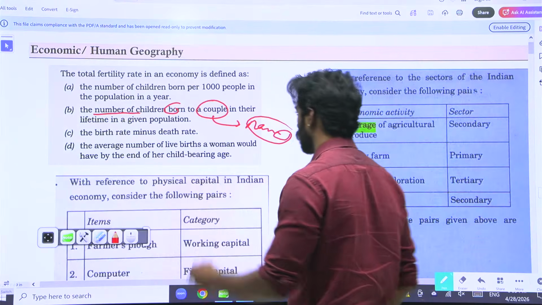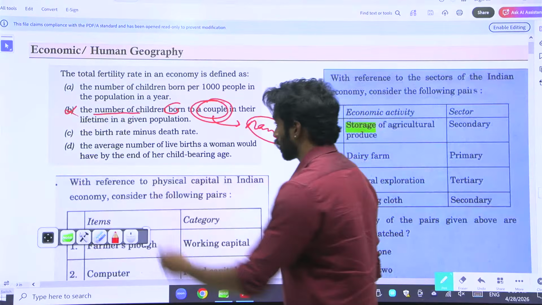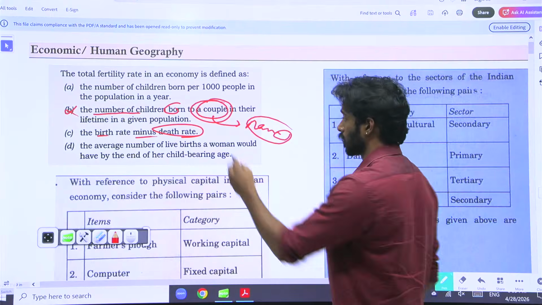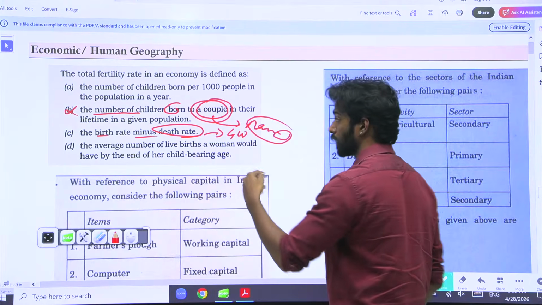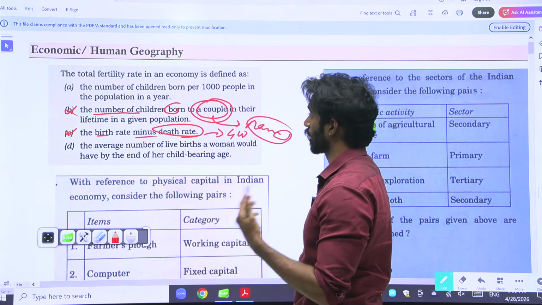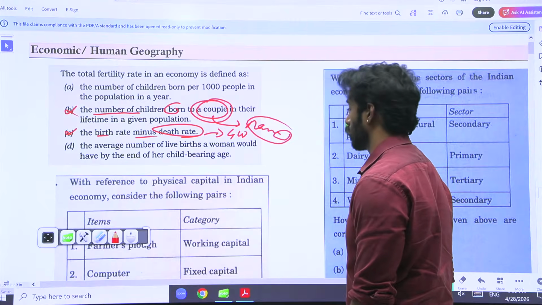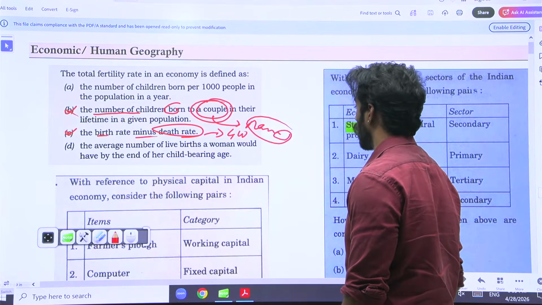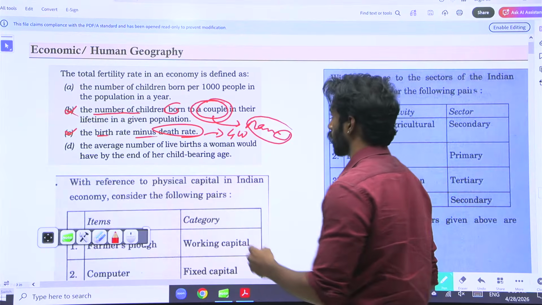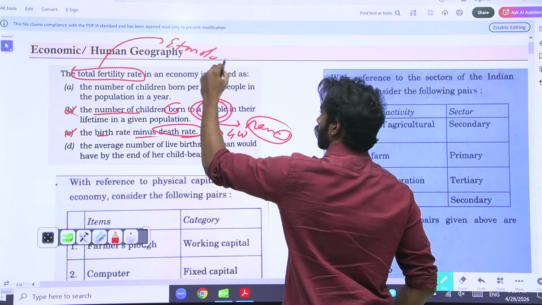So the first option B says that it is only a couple, so B is wrong. Secondly, here it is written as birth rate minus death rate. Birth rate minus death rate is nothing but growth rate. So this is the definition of a completely other topic. So C is also wrong. We are left with A and D. The number of children born per 1,000 people in the population in a year, and the average number of live births a woman would have by the end of her childbearing age. If you actually look at the statement, it's called etymology. What is etymology?